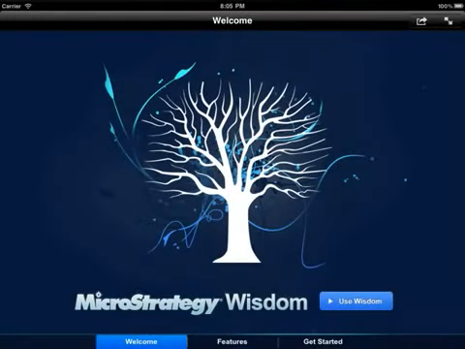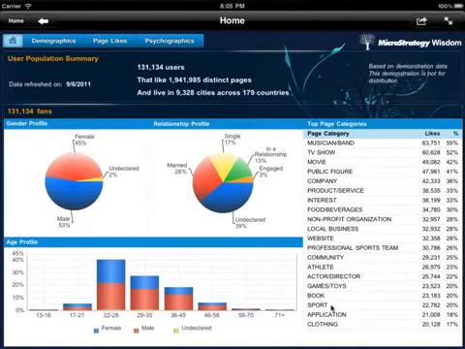Welcome to the demonstration of MicroStrategy Wisdom Enterprise that takes the richness of Facebook data provided by MicroStrategy Gateway and transforms it into powerful visualizations that enable marketers to gain better customer insight through Facebook. The first view shows a quick summary of the data.